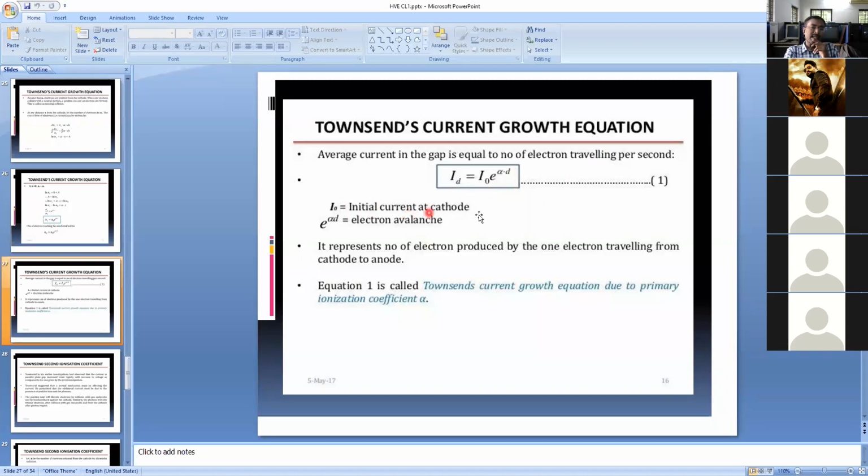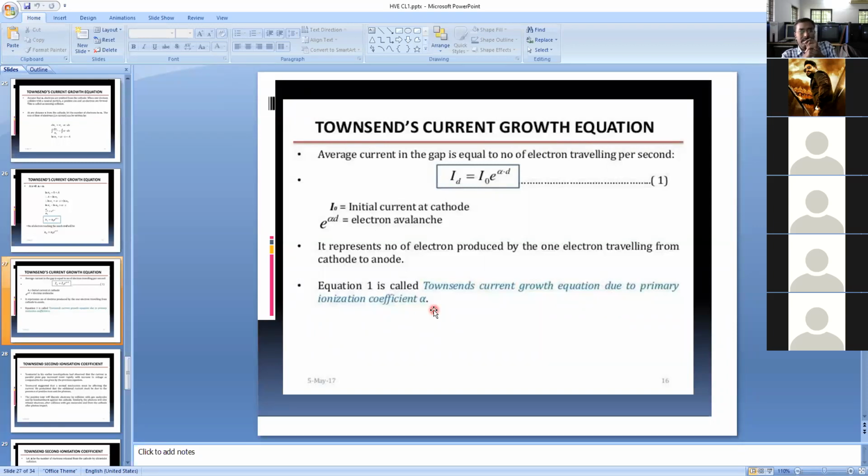I naught is called the initial current at the cathode. You know well, the initial number of electrons is called n naught. I naught is called the initial current at the cathode. E power alpha d is called the electron avalanche. So it represents the number of electrons produced when an electron travels from cathode to anode. This equation is called Townsend's current growth equation due to primary ionization coefficients.